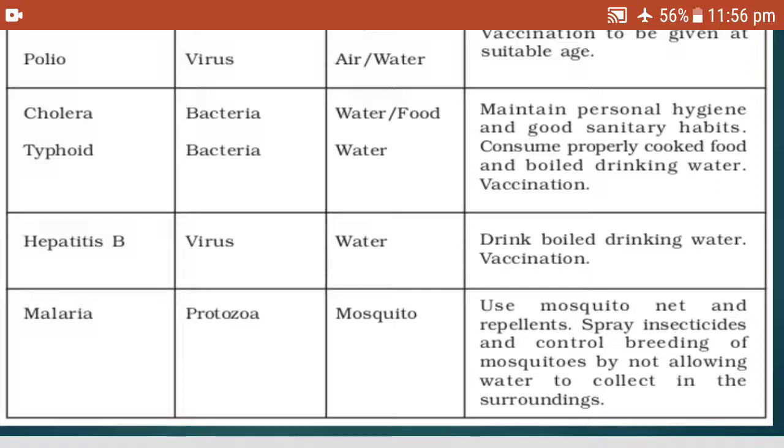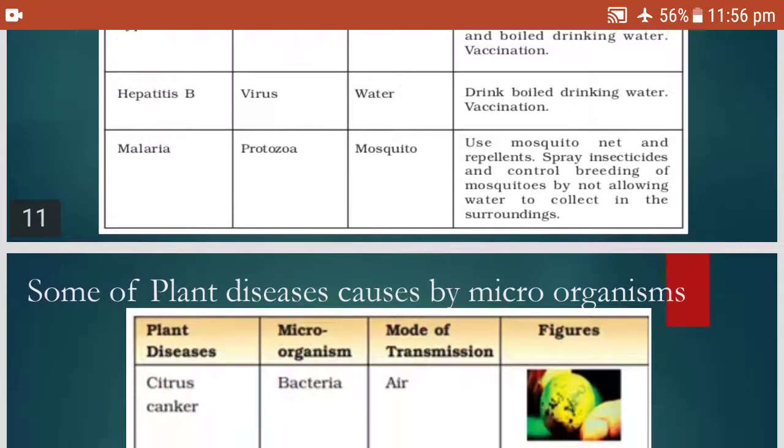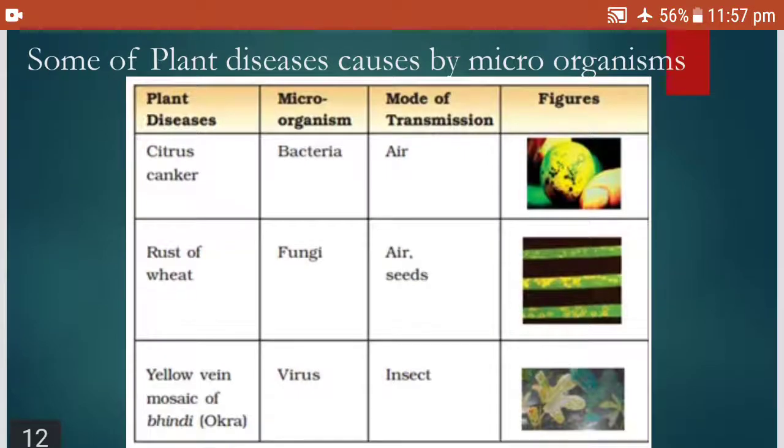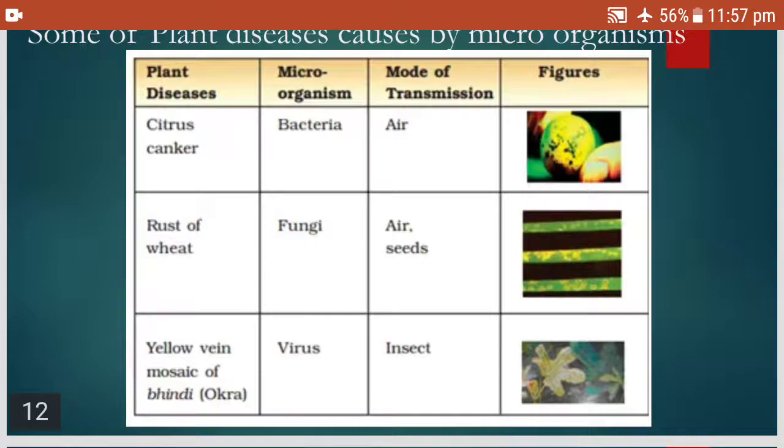Now you see children, this table is there in the textbook with more examples of diseases, the organisms causing them, and the modes of transmission. Go through that table. I have selected a few here. When we talk about diseases in human beings, we also have some plant diseases caused by microorganisms, and even this table is there in the textbook. Kindly go through it.